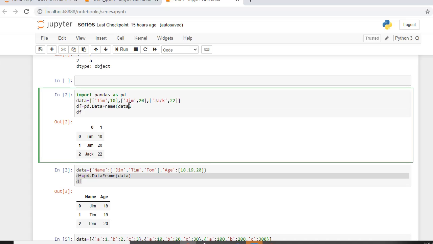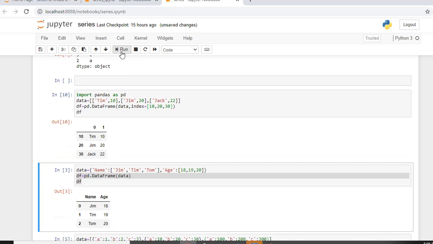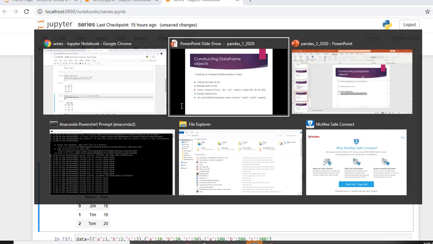We can modify the same code. Maybe say 1 comma 2 or any index we can give, say 10 comma 20 comma 30. Now as you can see, it's no more 0, 1, 2, it is 10, 20, 30 because we have explicitly specified the indices.